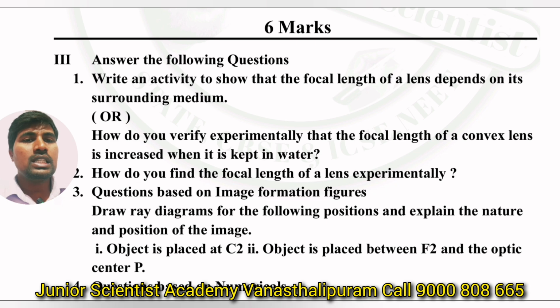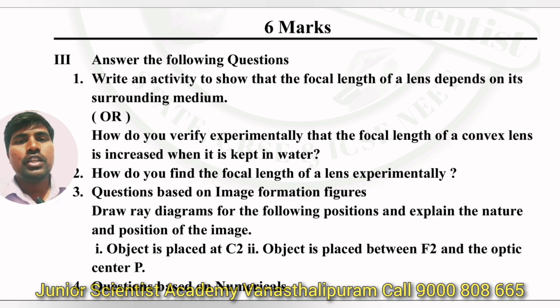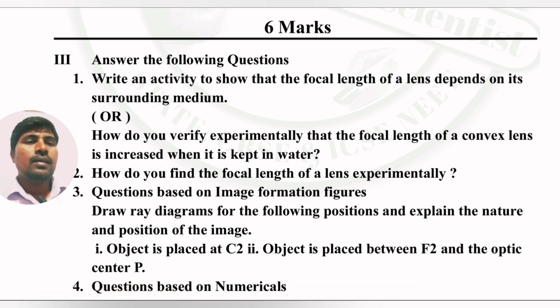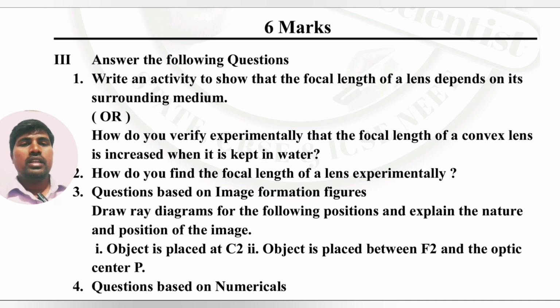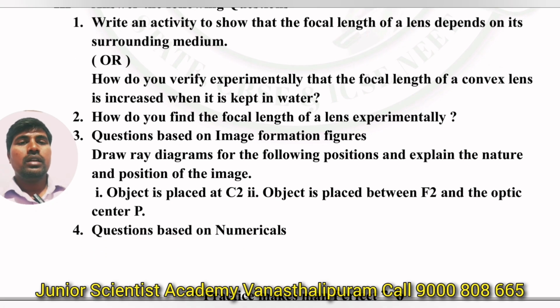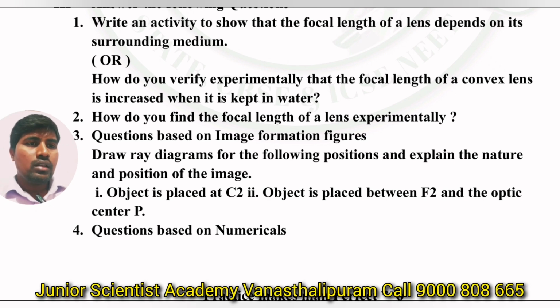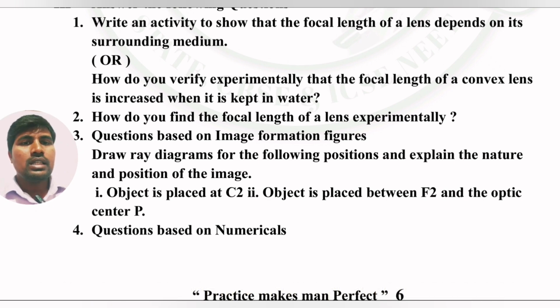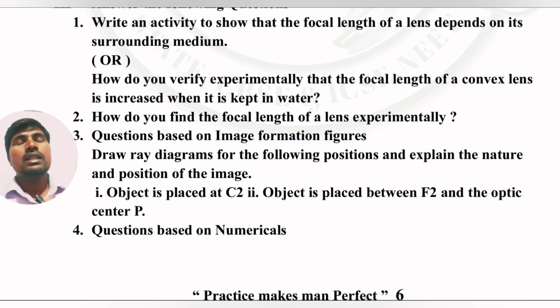Next, 6 marks questions from this chapter. We can guess 6 marks questions; they are very important in textbook activity 2. Write an activity to show that the focal length of a lens depends on its surrounding medium. Here there is a Blackstone activity, so that one is very important. How do you verify experimentally that the focal length of a convex lens is increased when it is kept in water? Both are the same. Whatever it may be, lenses depend on the surrounding medium.